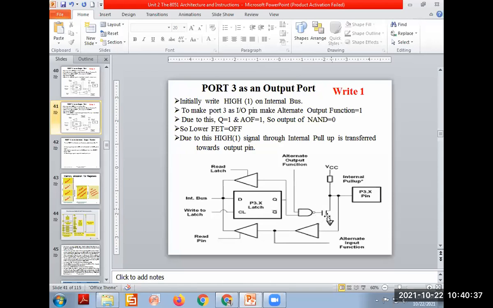Output of NAND gate 0 means FET is off. FET off means this port 3.x pin is connected to VCC. VCC connection means the signal available on this port will be high level, that is 5 volt supply voltage. And high level signal, we are talking about the logic family, means data is 1 on that pin. So we are done with writing 1 on that port pin.